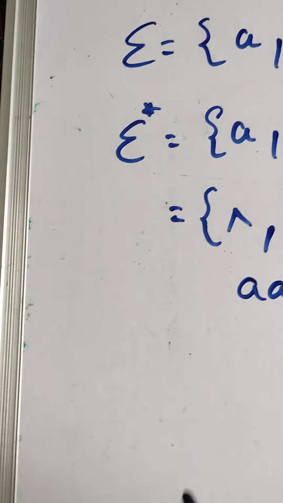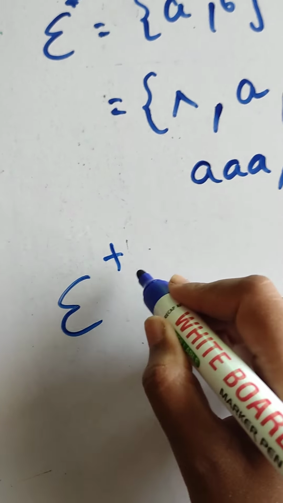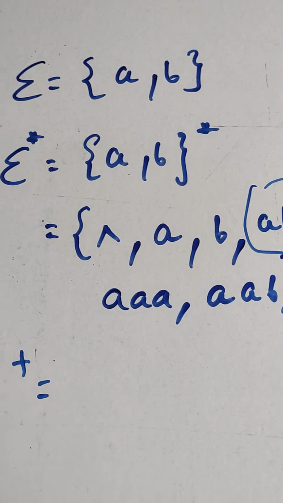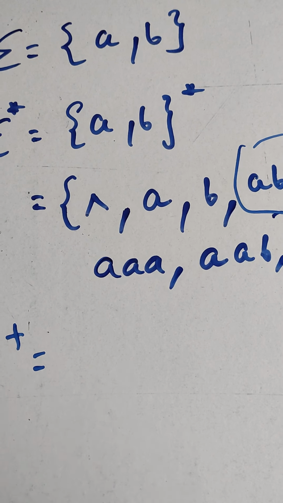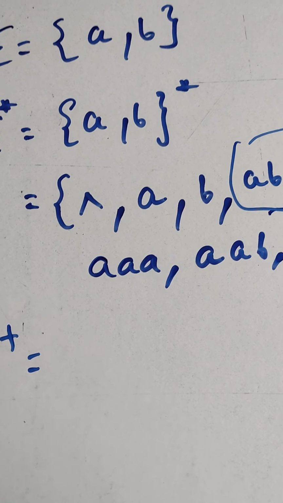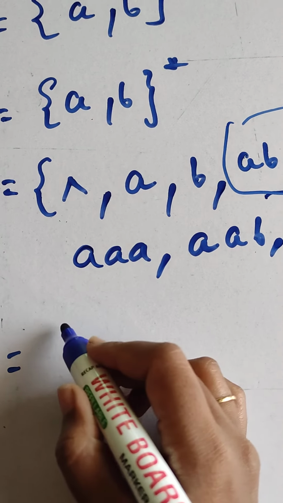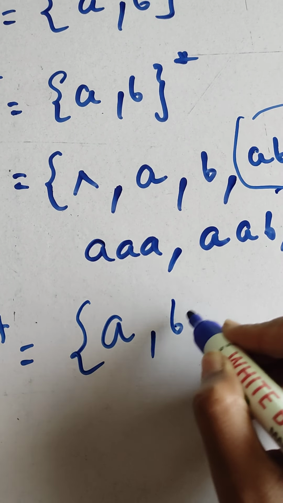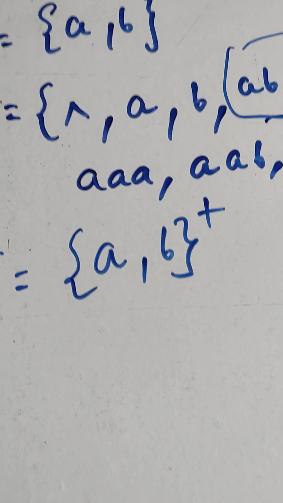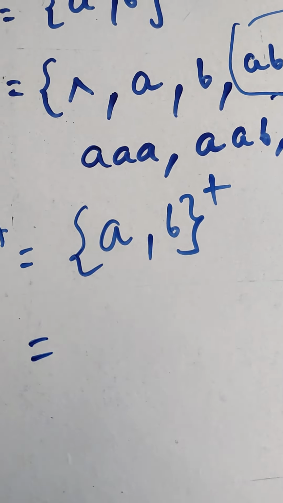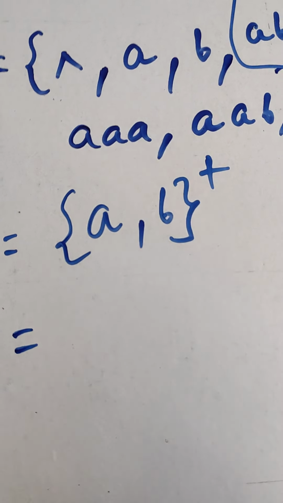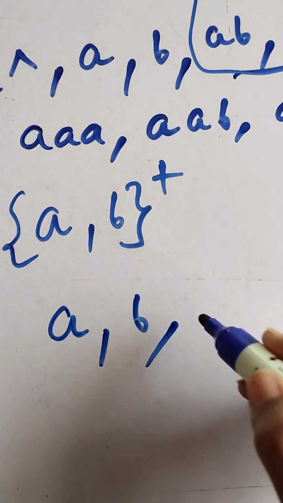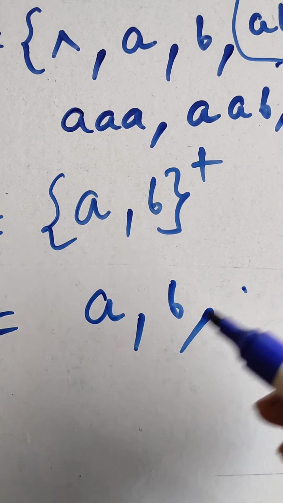Now we are moving towards sigma plus. Plus means 1 or more, so at least one time it will occur. At least 1 means one time it has to occur, 0 times it can't. After 1 time it can occur infinite times. It depends on you how many times you want to make it occur. So AB plus means 1 or more occurrence of AB, so A will be there, B will be there.